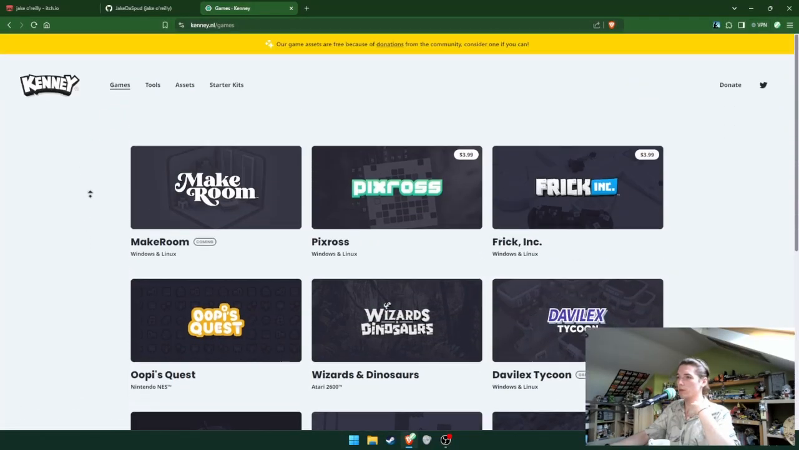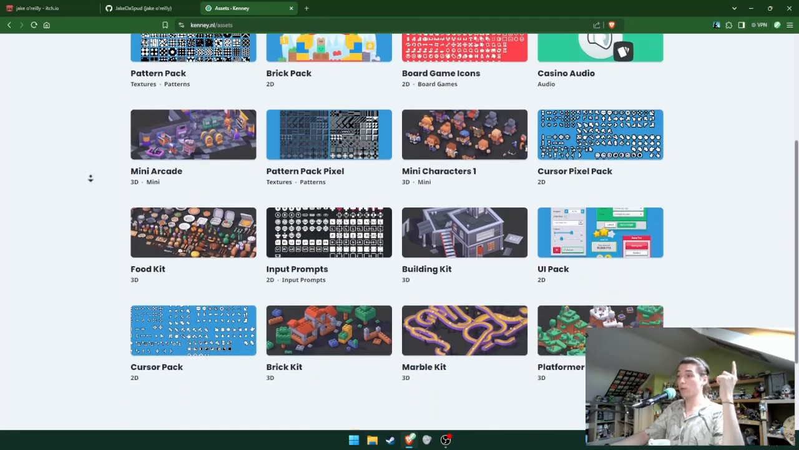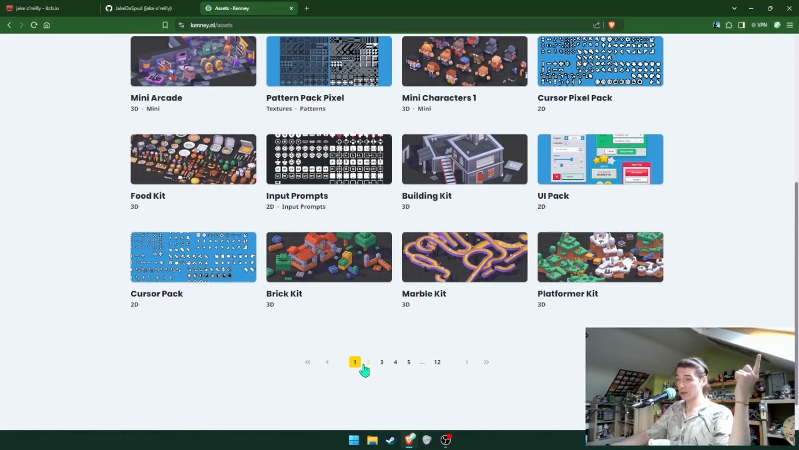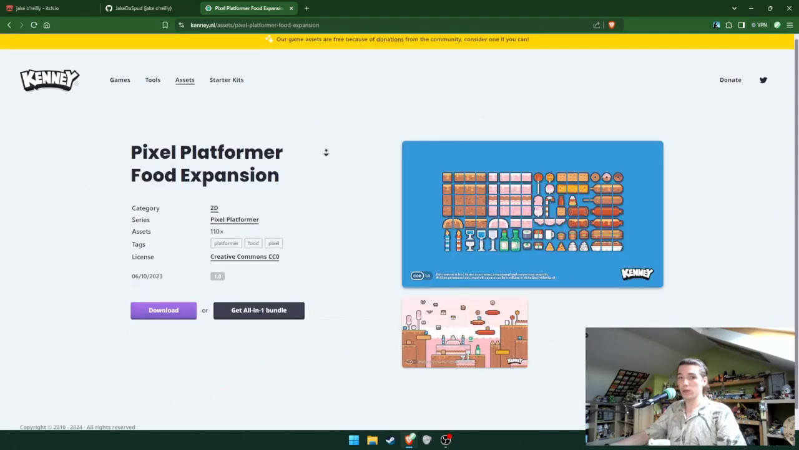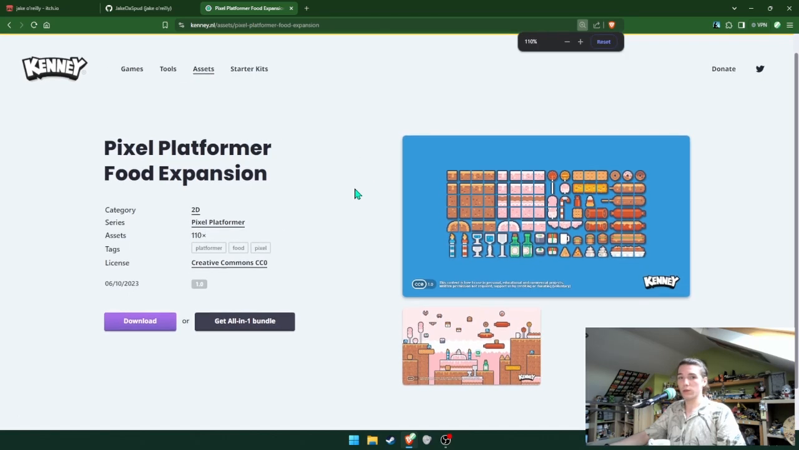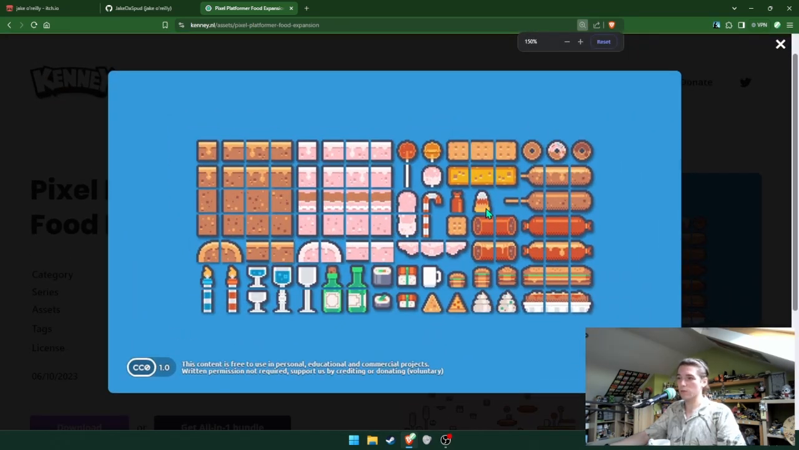Kenney does a lot of cool stuff. Oh my god, I didn't even know they had games. Assets, here we go. This is all free to use under CC0, I think it's called, the Creative Commons license. This is the asset pack I used. Only this one. So all these assets are in the game that I submitted, that you'll see.